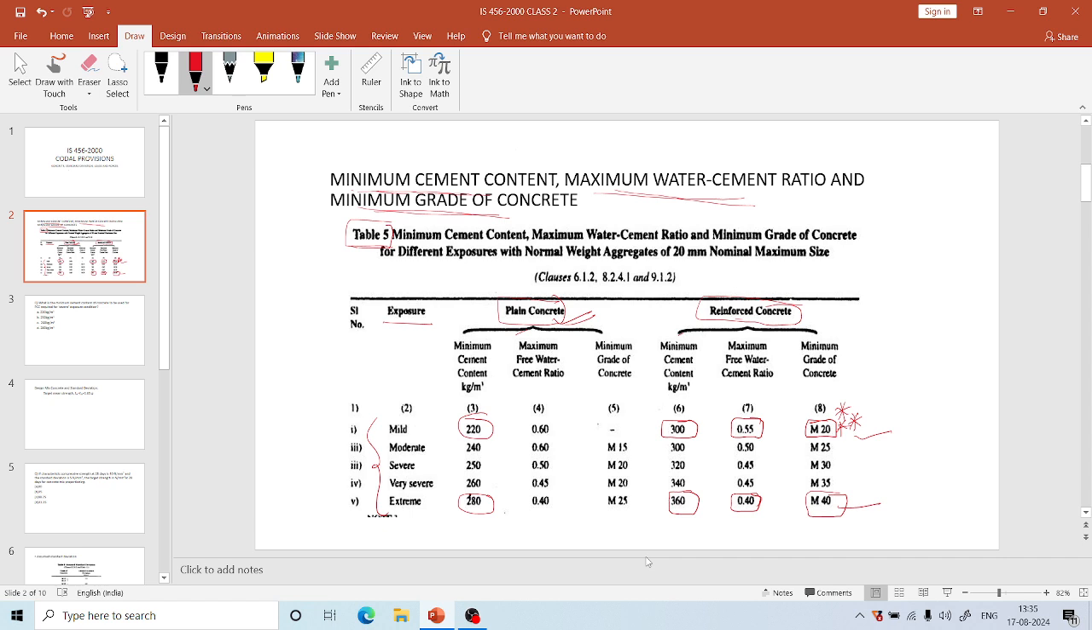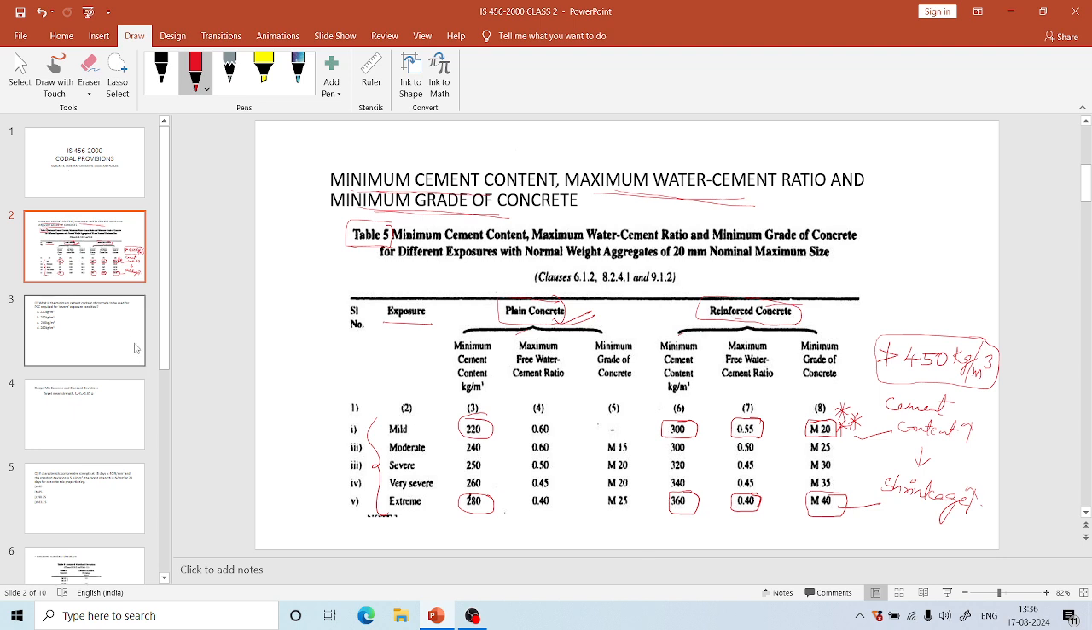And one more thing is, for RCC the maximum cement content should not be greater than 450 kg per meter cube, because we know that if cement content increases, shrinkage increases. So we have to limit our maximum cement content also. So as per IS 456, maximum cement content should not be greater than 450 kg per meter cube in RCC.